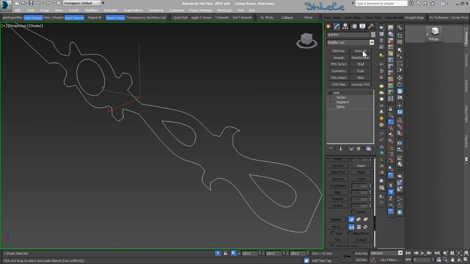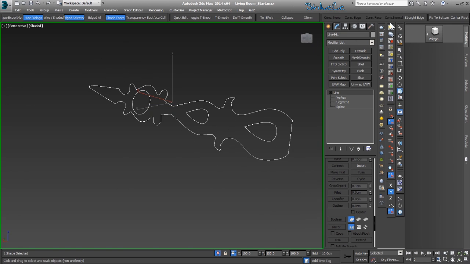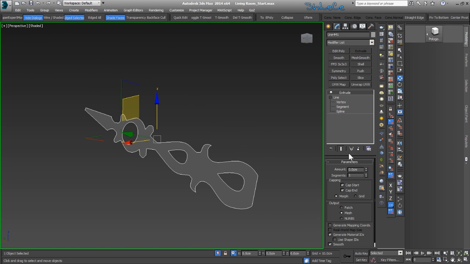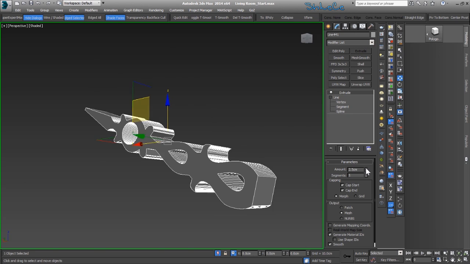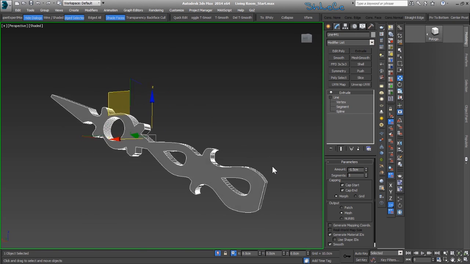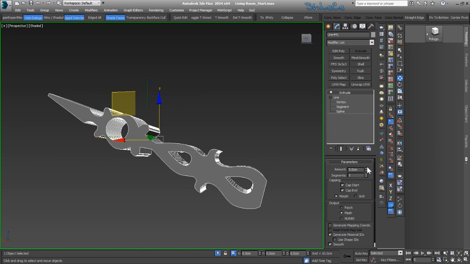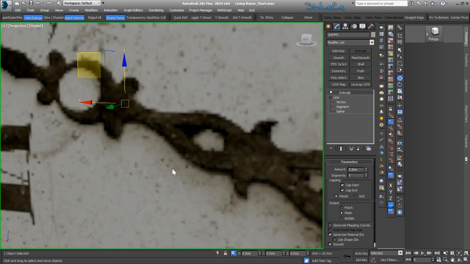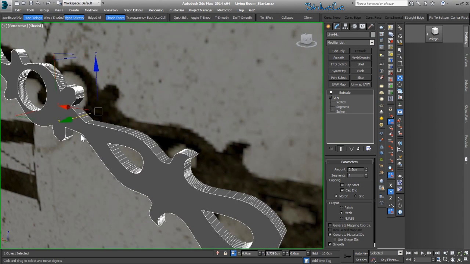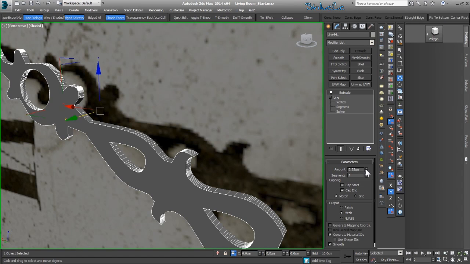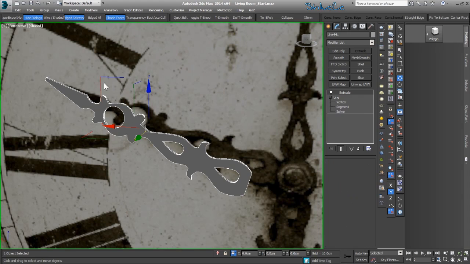Now we can add an extrude modifier on top. Okay, now I'm going to increase the amount. Let's go back to perspective mode and bring this one out. So this should be fine, I guess.